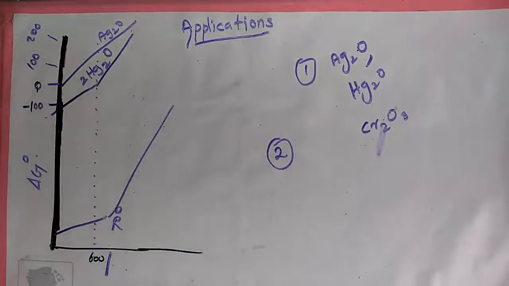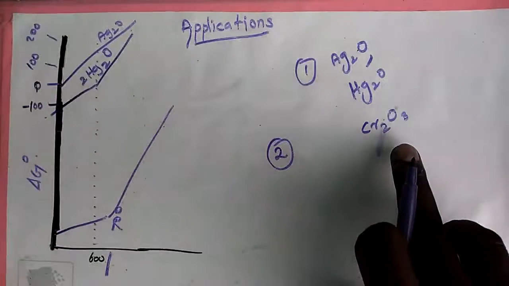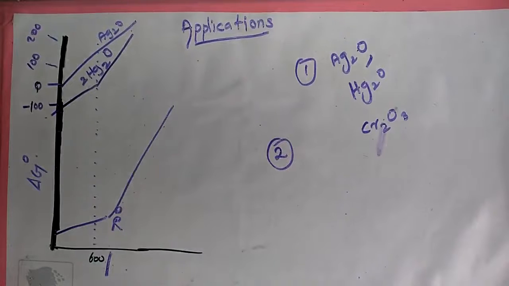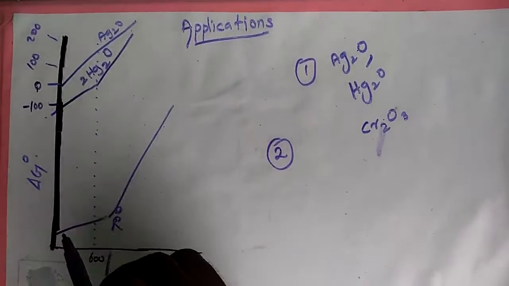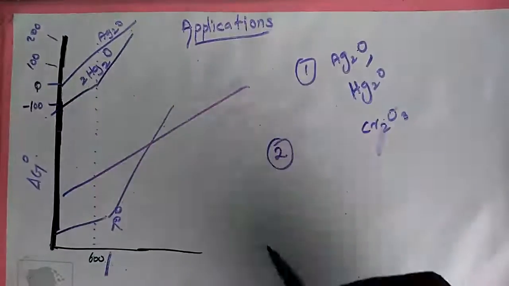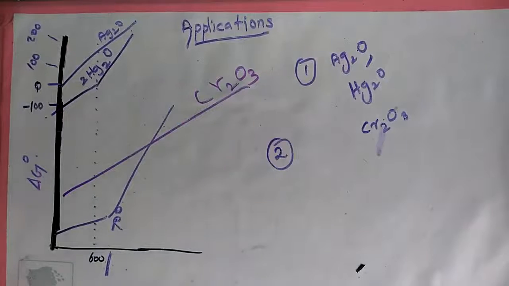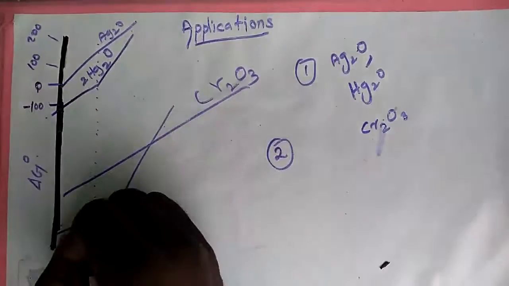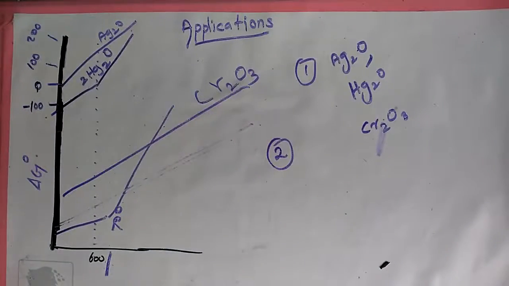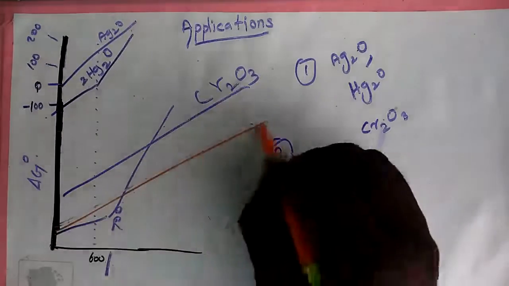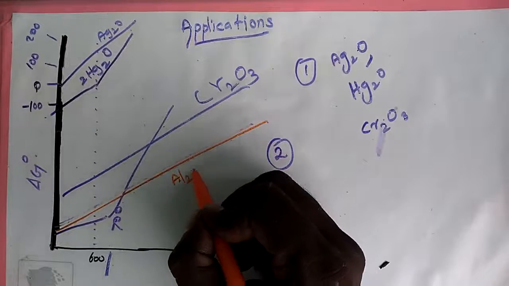So listen, chromium oxide, Cr2O3, and Al2O3. Al2O3 is more stable than Cr2O3.